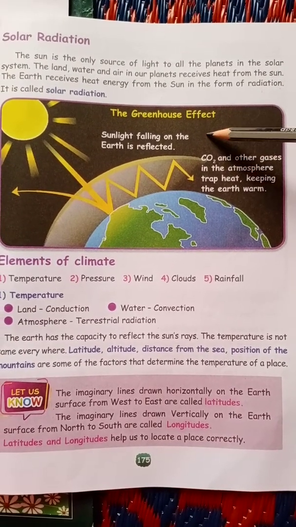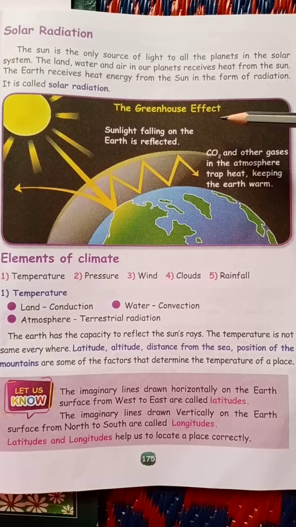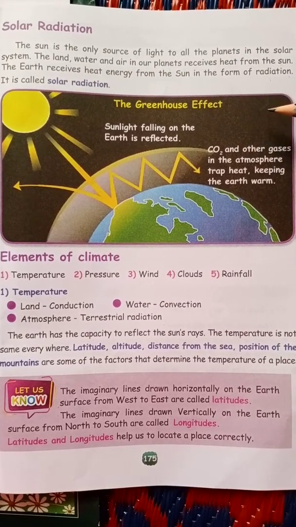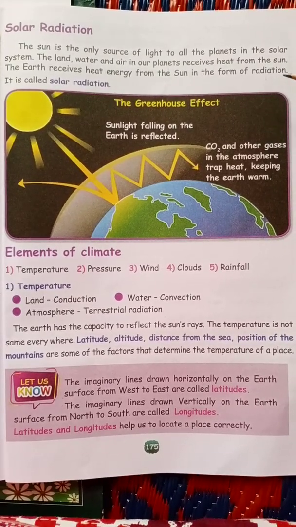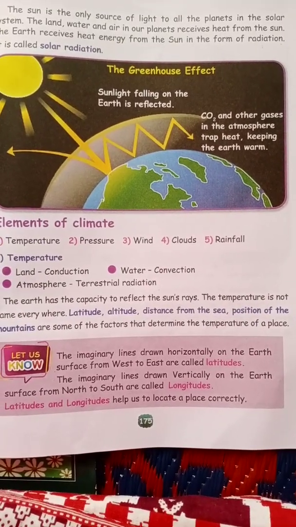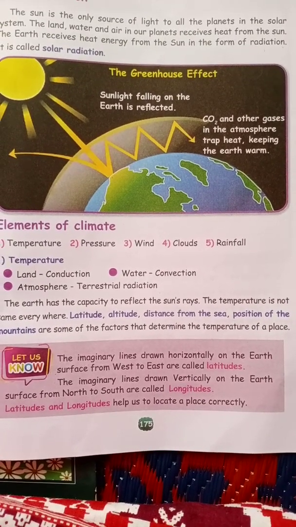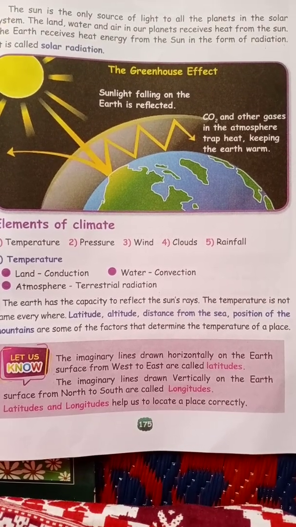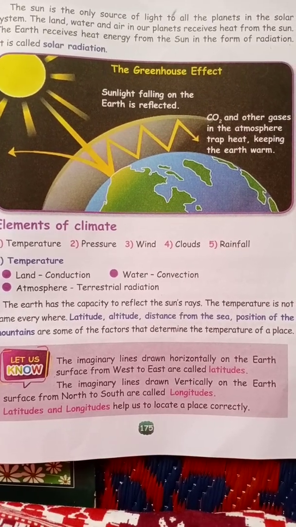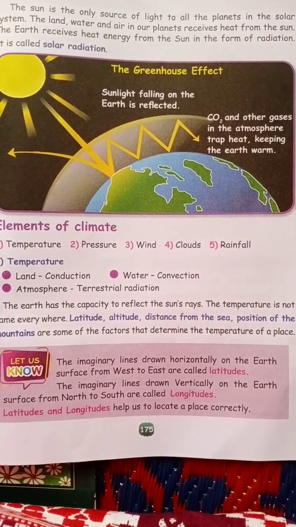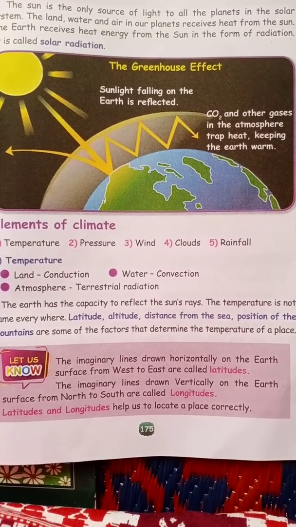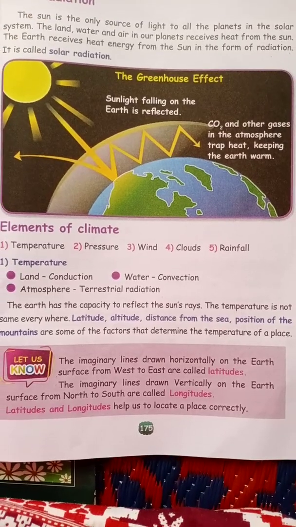Okay, children. So what is solar radiation? The earth receives heat energy from the sun in the form of radiation. It is called solar radiation. Here, what is greenhouse effect? The sunlight falling on the earth is reflected. Those rays are trapped by the gases, and those gases keep the earth warm.